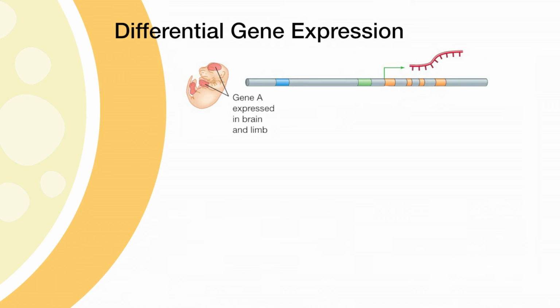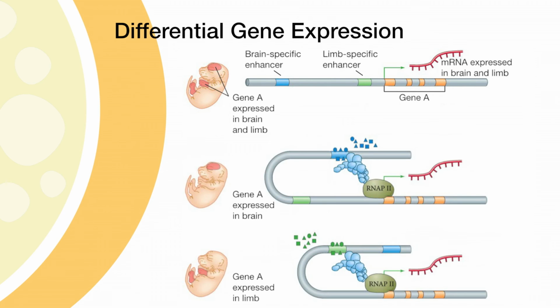What you see in this image is an example of a particular gene we're calling gene A, and the regulation that it can be expressed in different cells or different tissues of this mouse embryo. What you see are two specific enhancers. One is a brain enhancer and the other one is a limb enhancer. This RNA can be expressed and turned on in those regions when those enhancers have bound transcription factors. So in the two examples below,